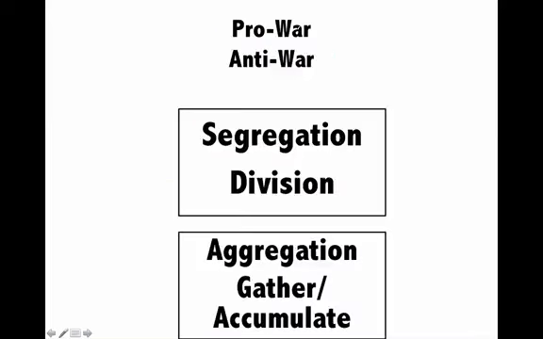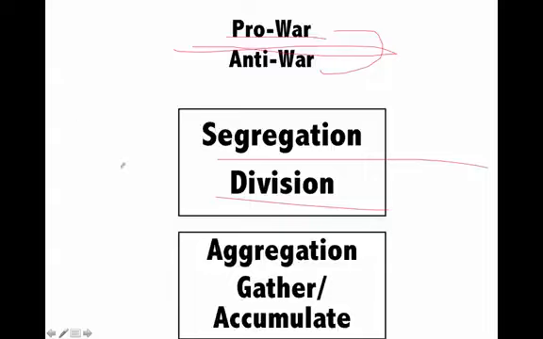Similarly, if I say, are you in favor of a war or are you against the war? So you are pro-war or anti-war. There is a dichotomy. So when you divide people, when you segregate people, there is a division. When you make your own groups based on your ideology, that is segregation in the society, division in the society. In other words, you are establishing a dichotomy. So for example, if there is a pro-war ideology and anti-war, it is a clear-cut dichotomy.